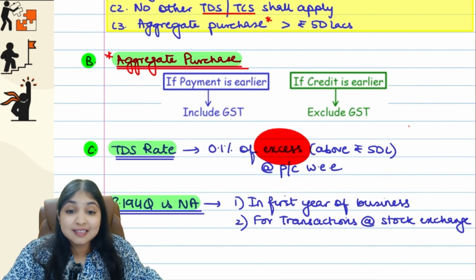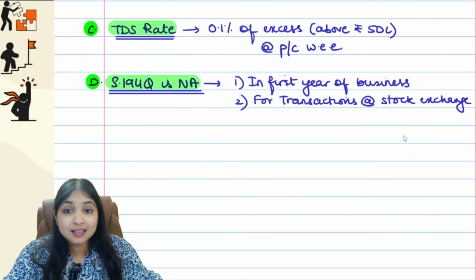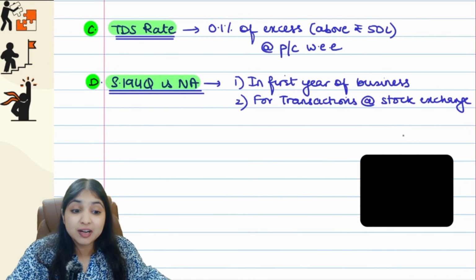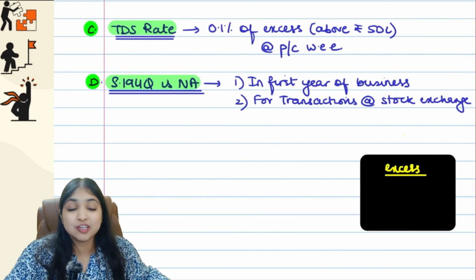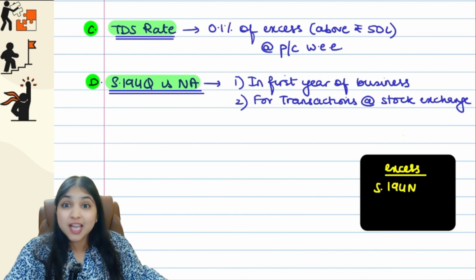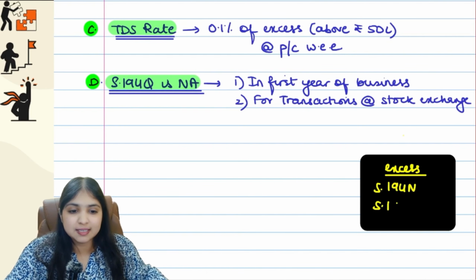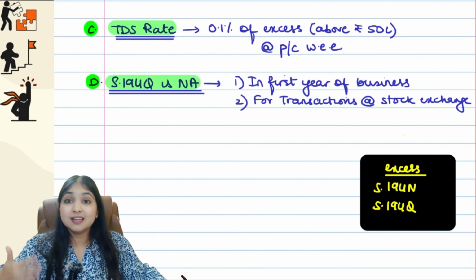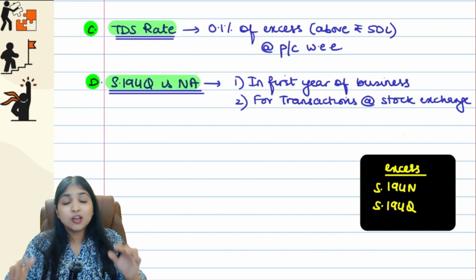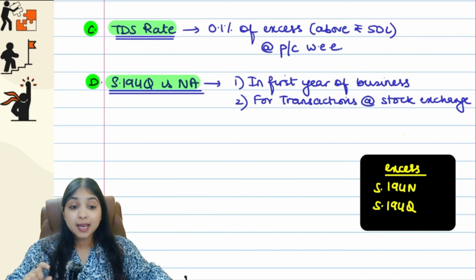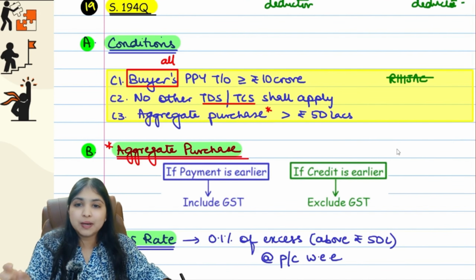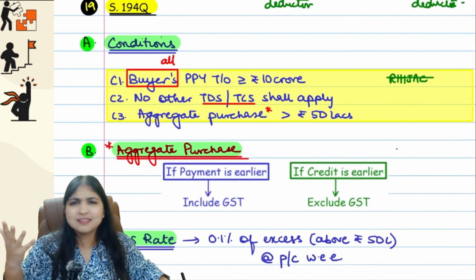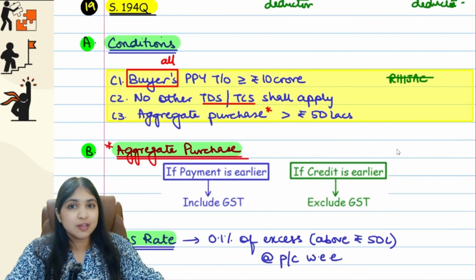Why, guys, excess? Tell me, what are the other sections in your syllabus which we have learned till now where we deduct tax on the excess, guys? Only two sections. We first saw this word excess in section 194N, remember, your cash withdrawal section, and now we are seeing it in section 194Q. In all the other sections, if the amount is more than the limit, then on the entire amount we deduct tax, but in only these two sections till now we deduct tax only on the excess. So TDS rate is 0.1% of the excess. And when will we deduct tax? As usual, guys, payment or credit, whichever is earlier.